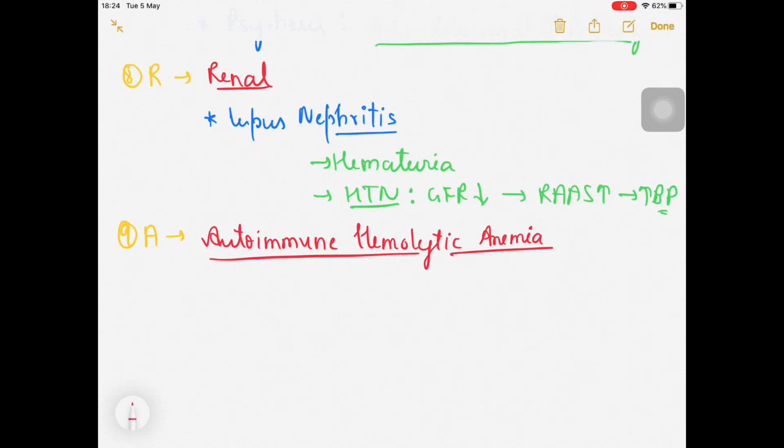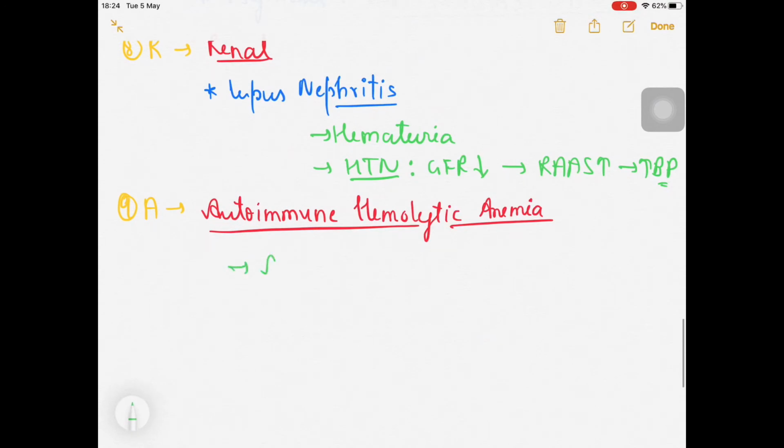Which antibody can we see here? This is the anti-erythrocyte antibody.